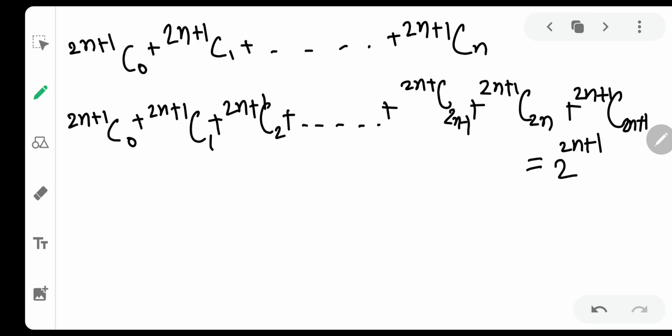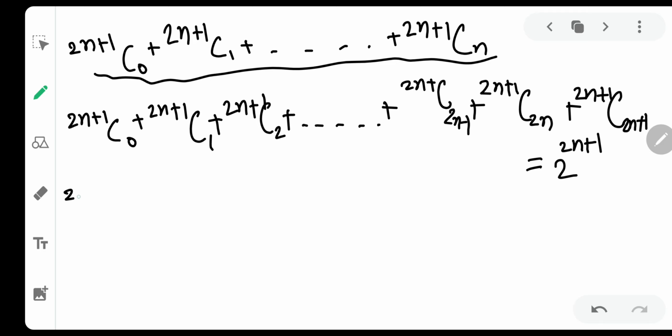Okay, if it was the series of 7C0, 7C1, 7C2 up to 7C7, then what is the answer? 2 raised to 7. So over here, this is the combination series of 2n plus 1. Hence the answer is up to 2n plus 1. But did you notice we only need half the terms? We only need half the terms. So there is a direct formula, but I am going to derive that for you.